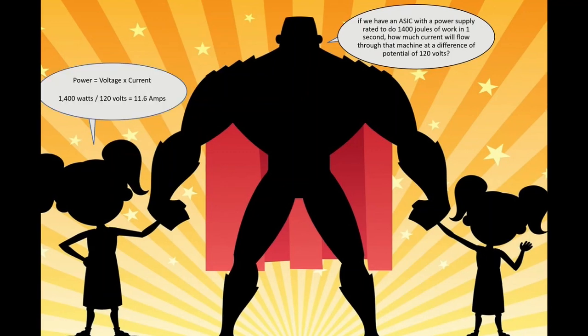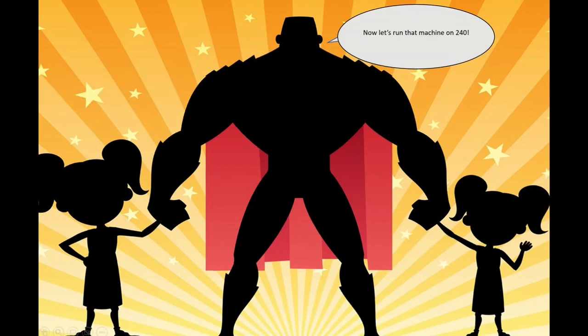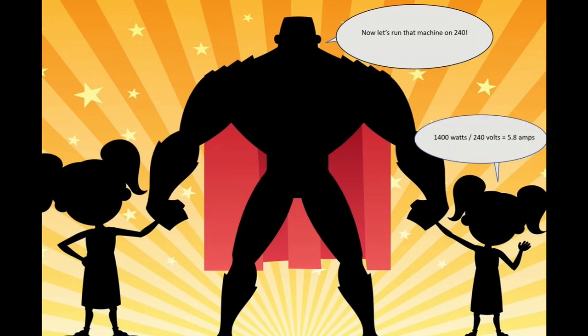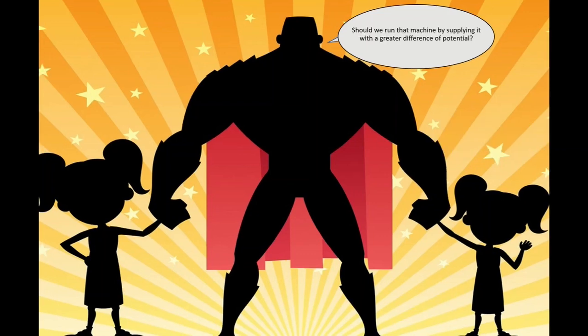Power is equal to voltage times current, so in order to solve for a current, we divide 1,400 watts of power by 120 volts. That comes to 11.6 amps. Now let's run that same machine on 240. Kid number 2? 1,400 watts divided by 240 volts is 5.8 amps. Should we run that machine by supplying it with a greater difference of potential?